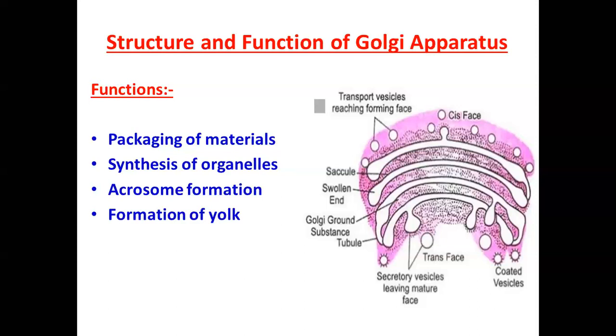Next, very important function, that is acrosome formation. Golgi complex gives rise to the acrosome in an animal sperm, the head of the sperm. So that is also formed with the help of this Golgi complex. Formation of yolk. So it produces yolk in eggs. That is also done by this particular organelle, that is Golgi apparatus.